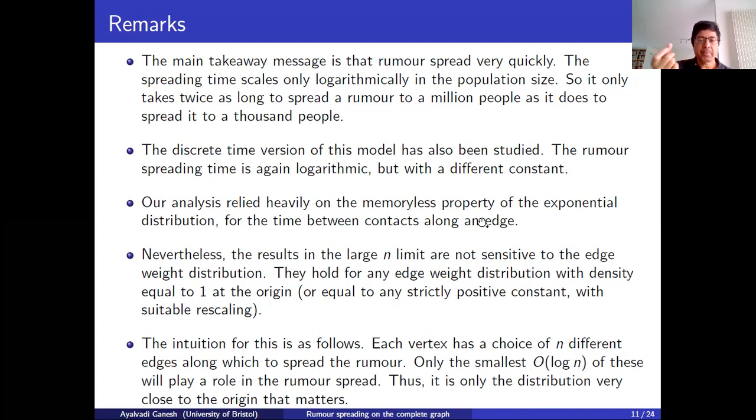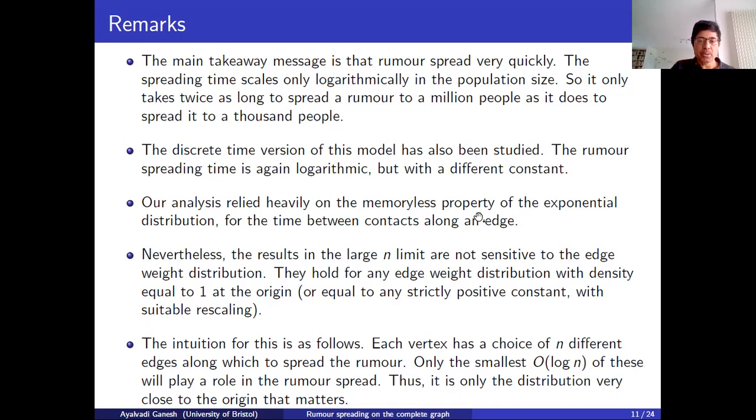Also, because time is continuous, only one node learns the Rumour at any time. What makes the discrete time version complicated is that in each time step, a random number of nodes learn the Rumour. It doesn't increase by one at a time, but there are jumps of all possible sizes, and that makes this model more complicated to analyze. Okay, but the continuous time model is much simpler.